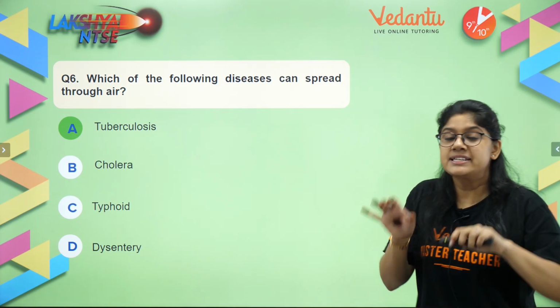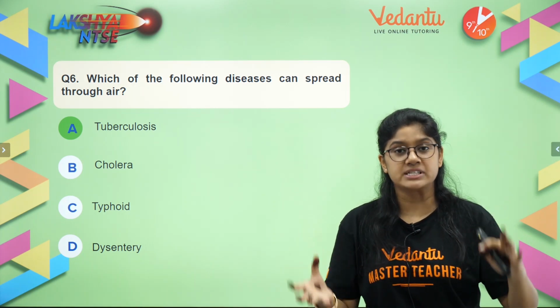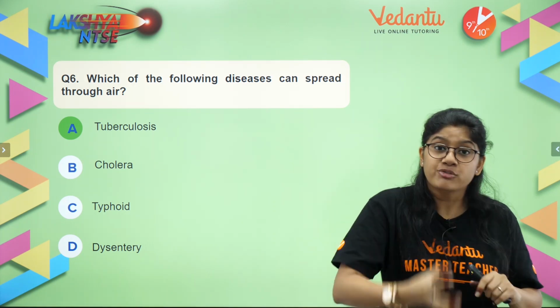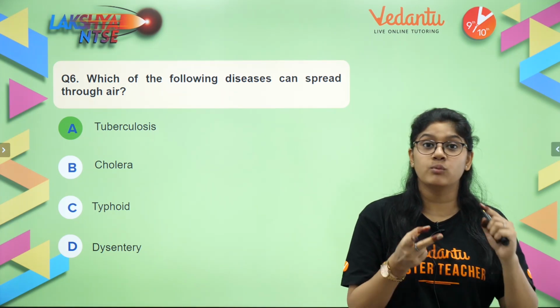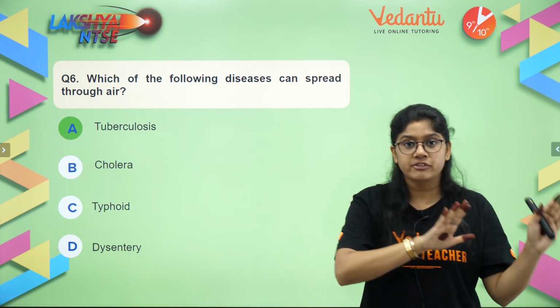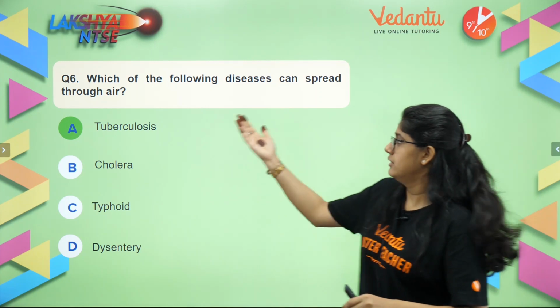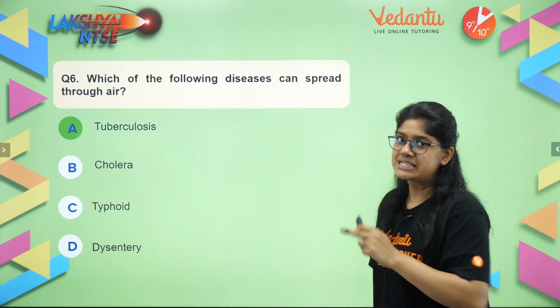Okay, everyone. You have to understand that there are different types of diseases and they use different types of medium. Air is a medium, food is one of the mediums, water is there, right? So we have to see the different types of medium, and then the answer will be there in front of you. Okay.